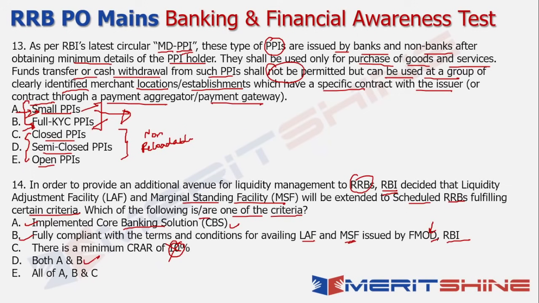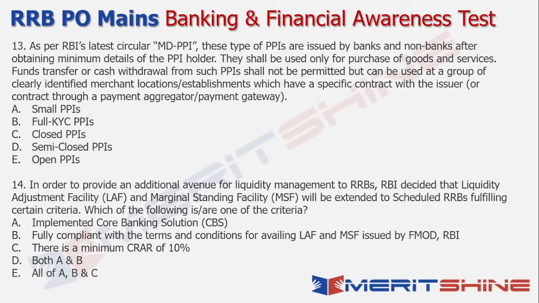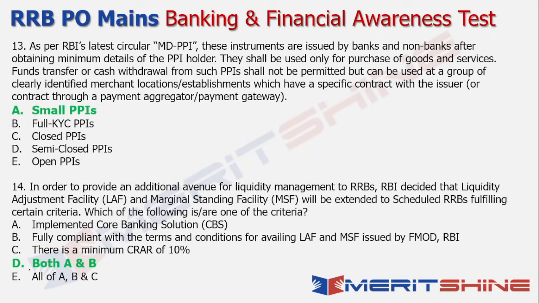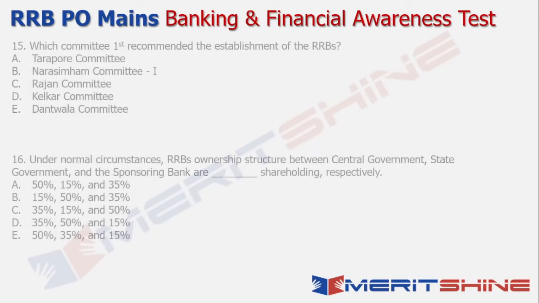Technically, the third criteria is that there is a minimum CRAR, or capital to risk weighted assets ratio, of 9%. So had that been the case, then ABC would have been the correct answer. But in this case, since this number is incorrect, the answer becomes both A and B. Right, so let's move on to the next set of questions now.